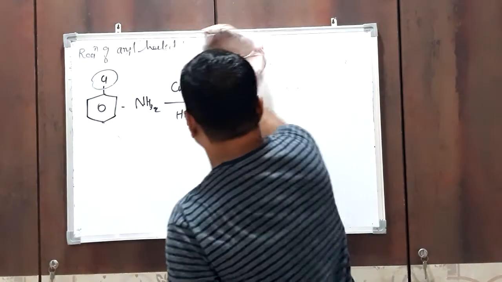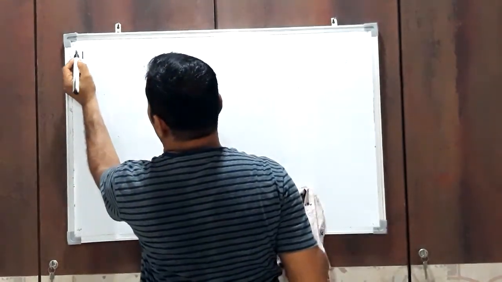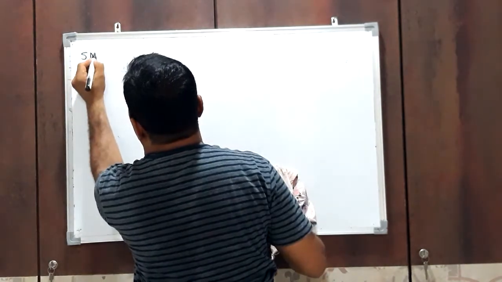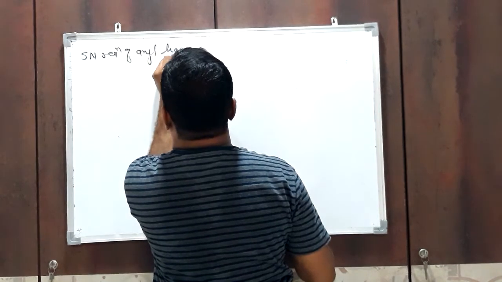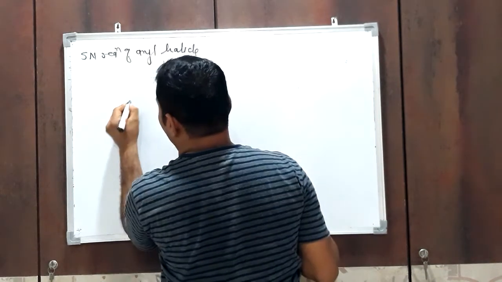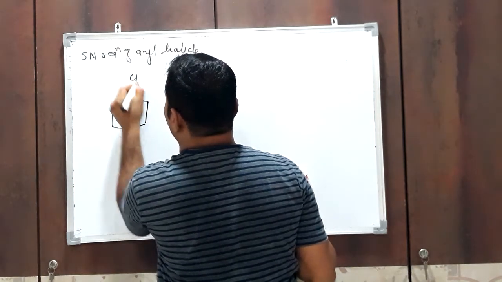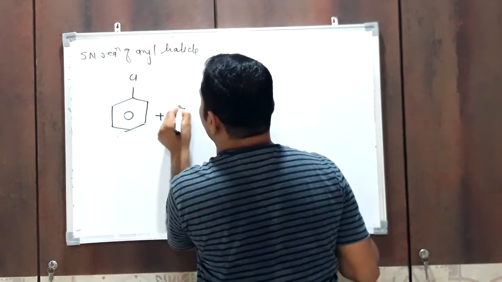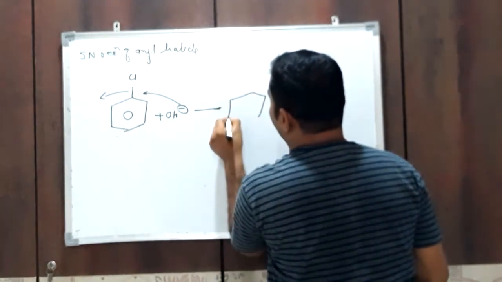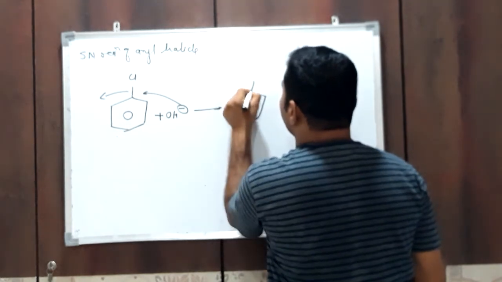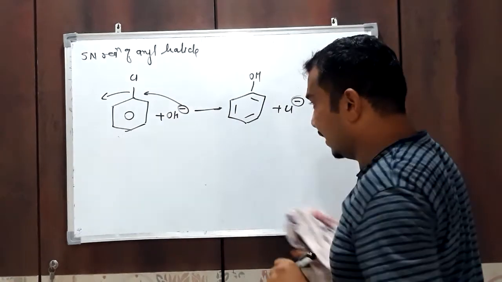Students, in the last video we discussed nucleophilic substitution reaction of aryl halide by taking the example of chlorobenzene. In that reaction, chlorobenzene reacts with OH minus ion, which replaces the chlorine and gives a product. We have already seen that this reaction does not take place at normal condition.